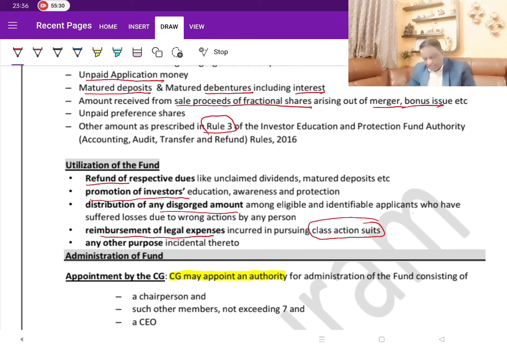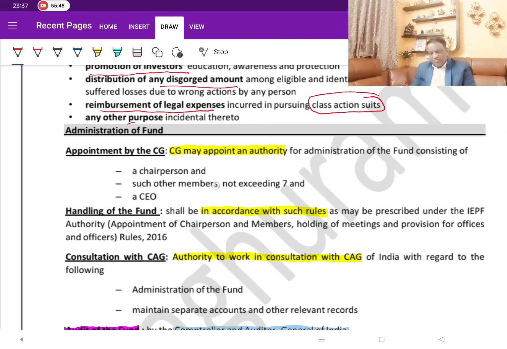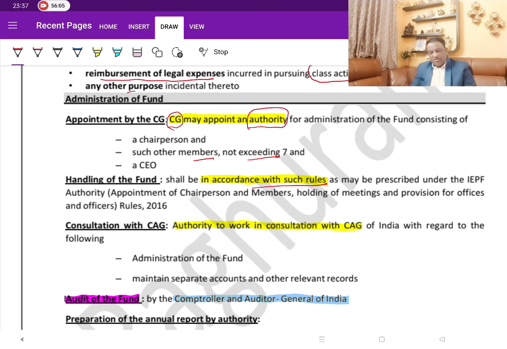Then any other purposes incidental to all this. So it's basically either to refund to the genuine share deposit holder or a shareholder, or for the kind of shareholders. That is what you see it. Then when it comes to this administration, who would monitor this? The authority. Who is appointing that authority? Central government. Central government appointed authority will monitor it, and then they are the ones who will frame the rules and monitor, though he has given some numbers and all, but in the exam he is not questioning much on that.